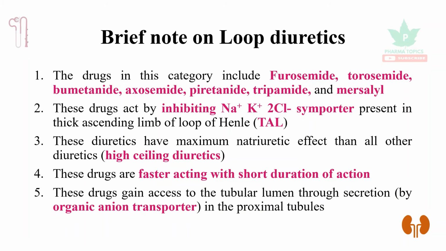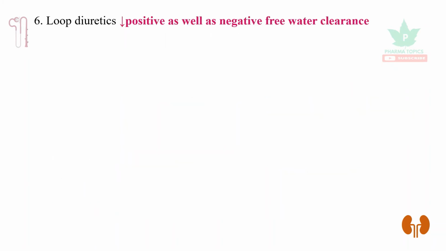These drugs gain access to the tubular lumen through the same organic anion transporter, similar to thiazides. Loop diuretics decrease positive as well as negative free water clearance, whereas thiazides decrease only the positive free water clearance.